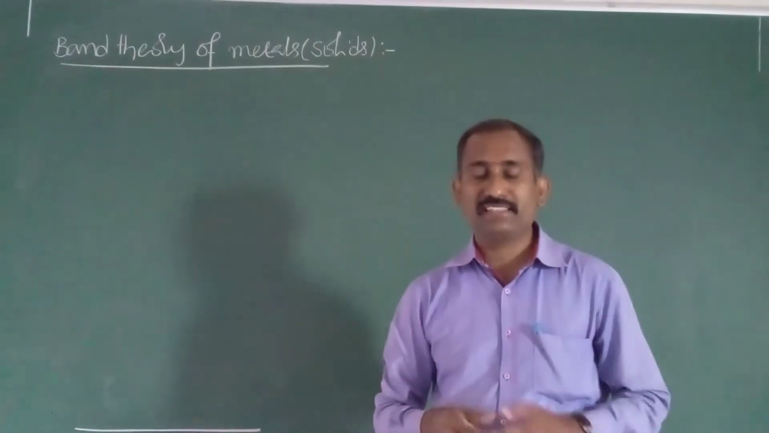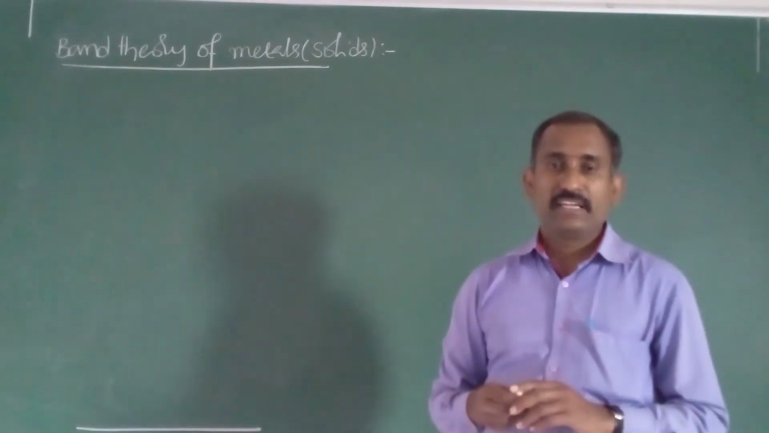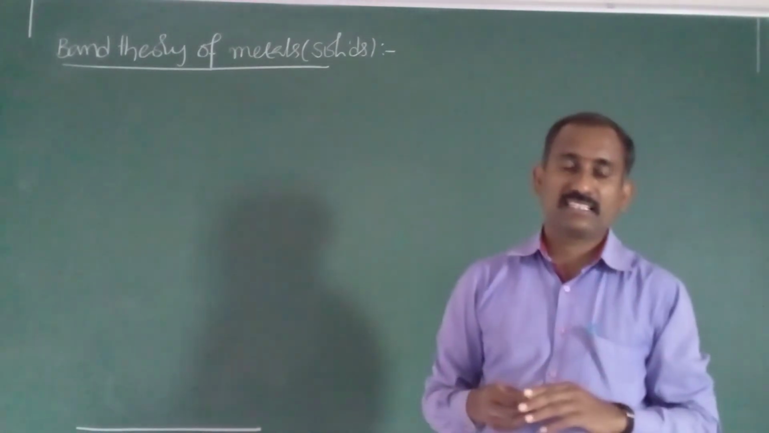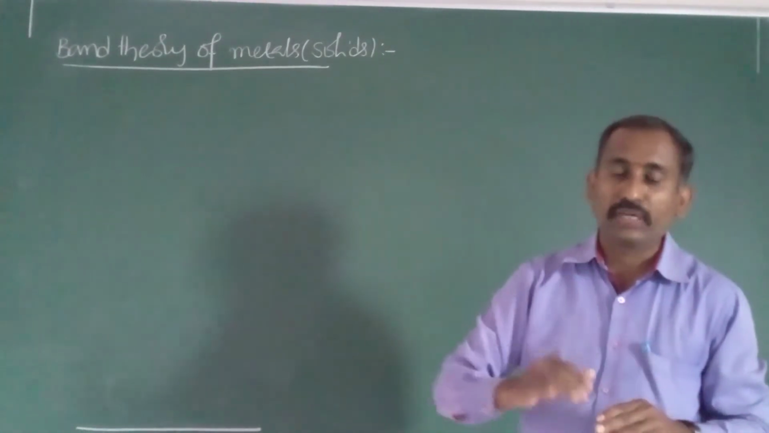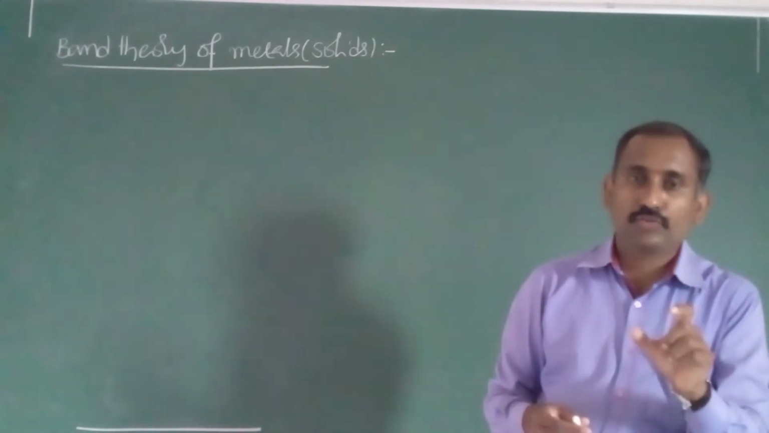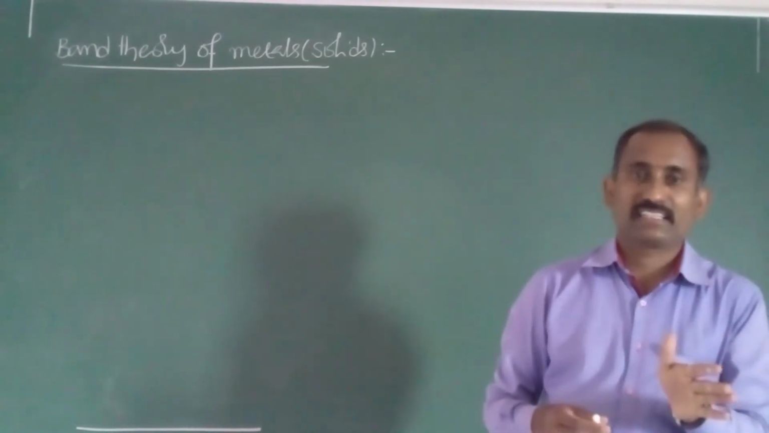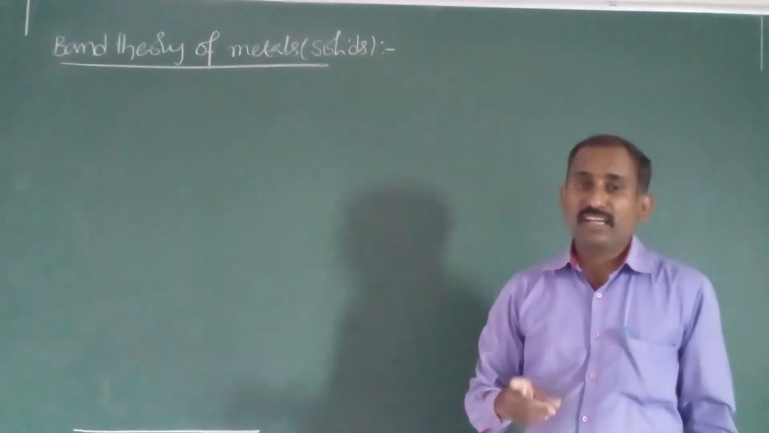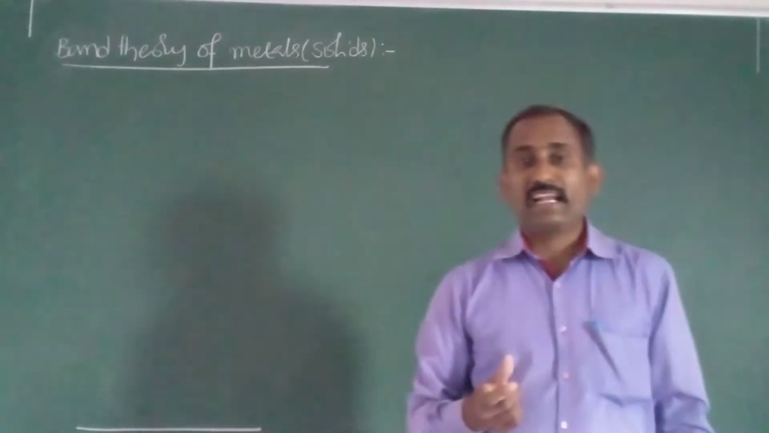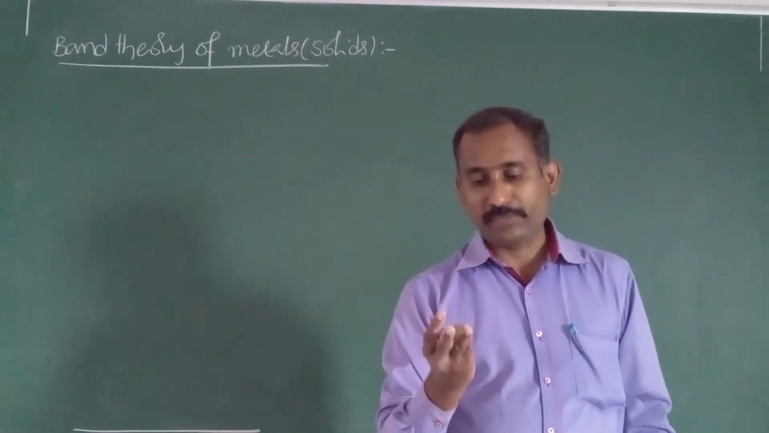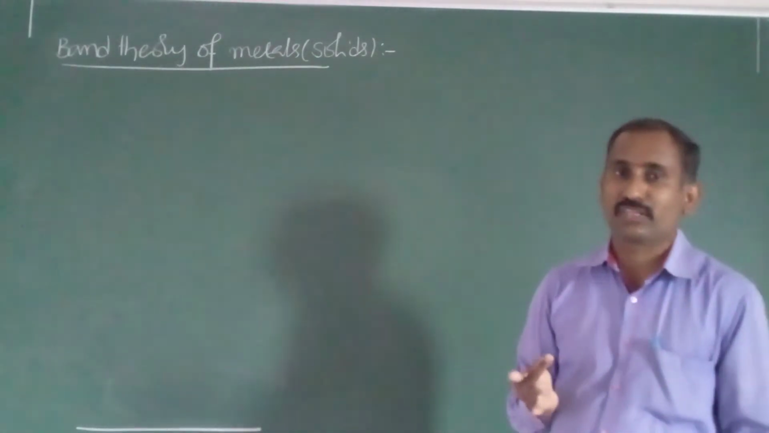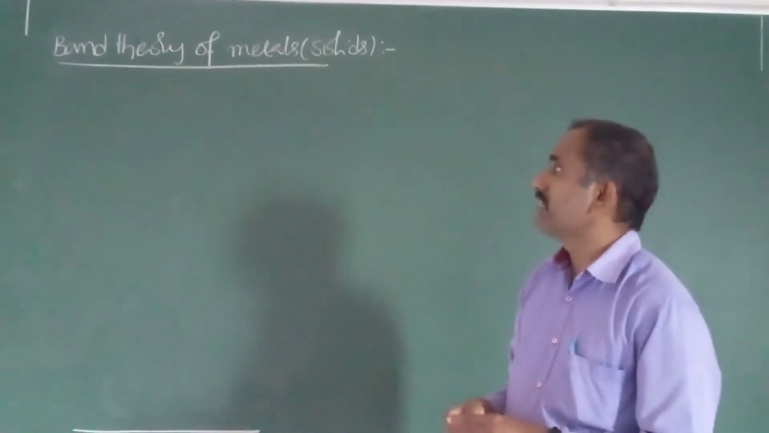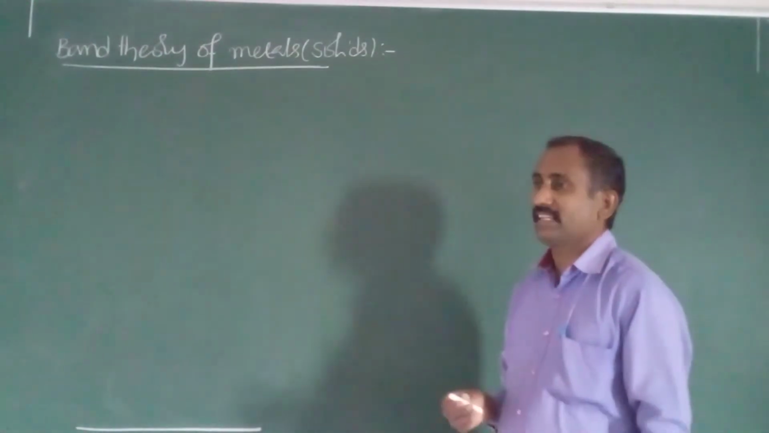The previous classification is based on conductivities. If conductivity is very high, conductors. If conductivity values are very low, insulators. If conductivity values are in the intermediate range, semiconductors. Now, based on the bands also, we can classify solids into three types: conductors, semiconductors, insulators. What are bands? Before discussing the bands, first we will discuss the band theory of metals.